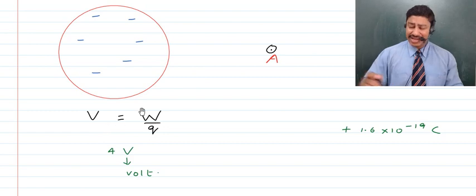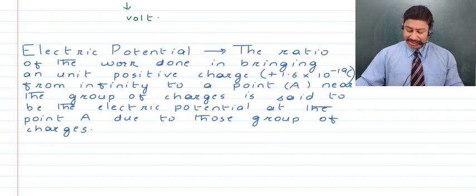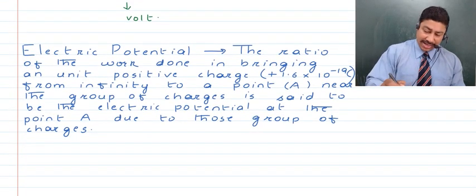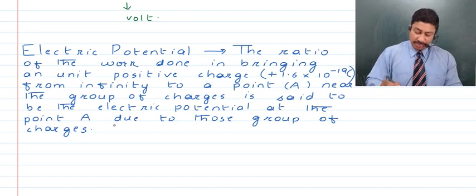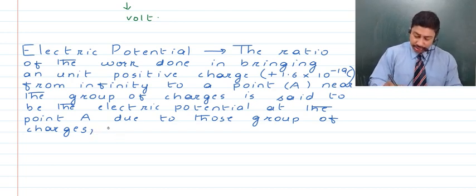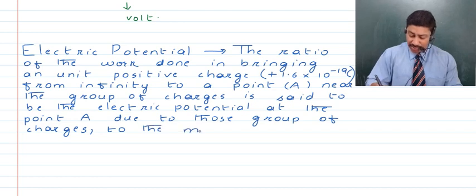Then that will give you the electric potential. And this is further what I require to write. That means in the denominator we also have to keep the magnitude or the numerical value of the charge.